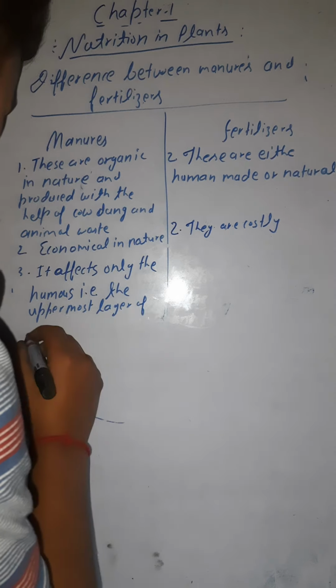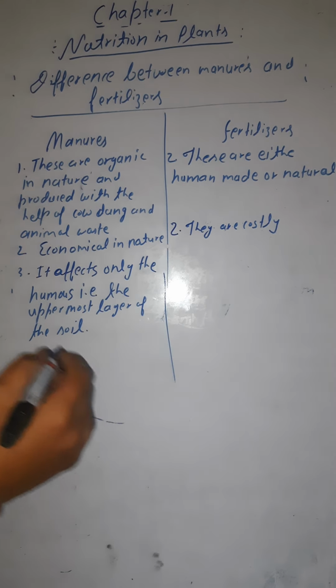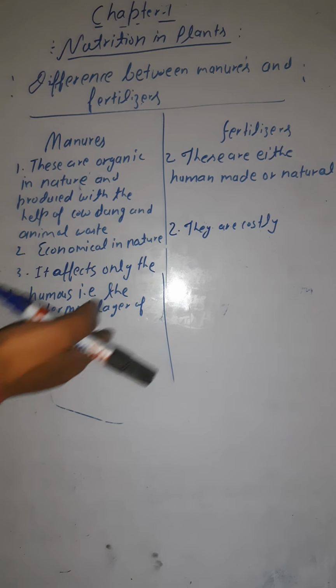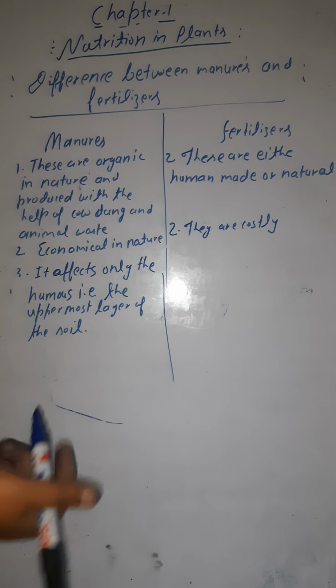Uppermost layer of the soil. That is about the third one. Okay. Now if you talk about the fertilizers, it does not affect only the humus, rather it affects the other layer also of the soil.